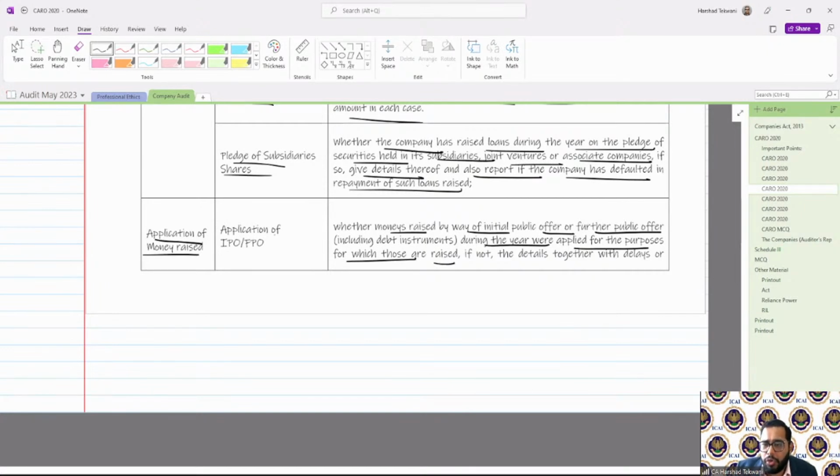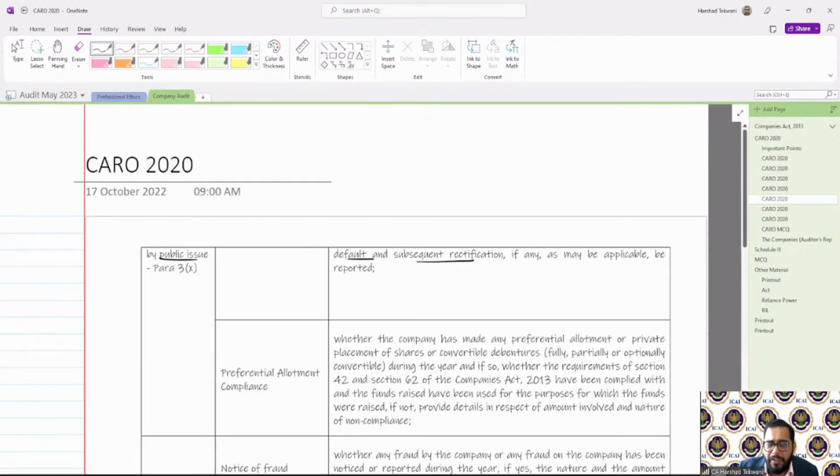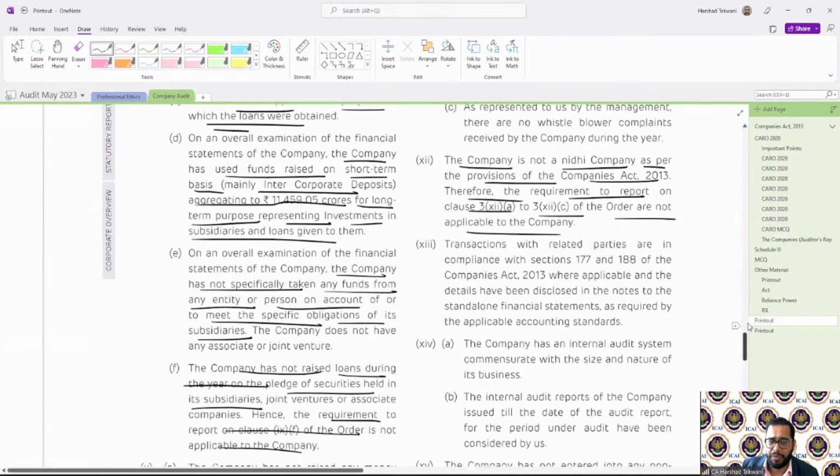If not, then together with the delays and default and subsequent notification, if any, as may be applicable. So whether we have raised money through IPO or FPO, if yes, whether the amount has been used for the purpose it was raised, and if there is any default, then the period of the default, amount and subsequent rectification.